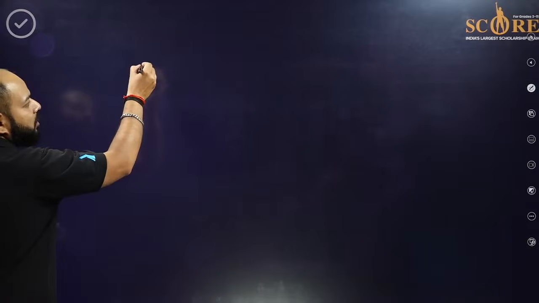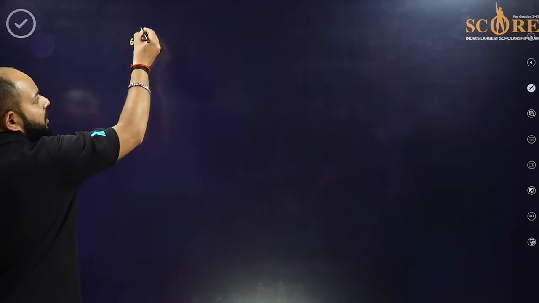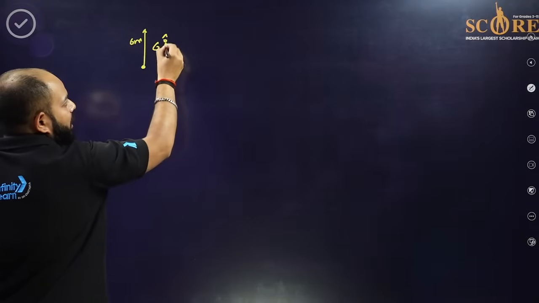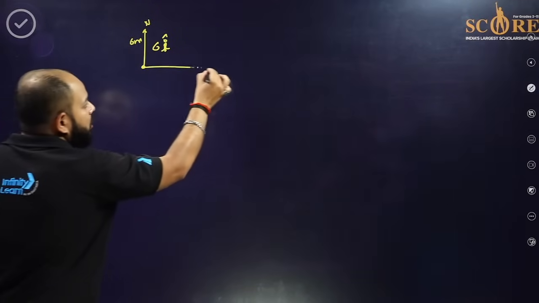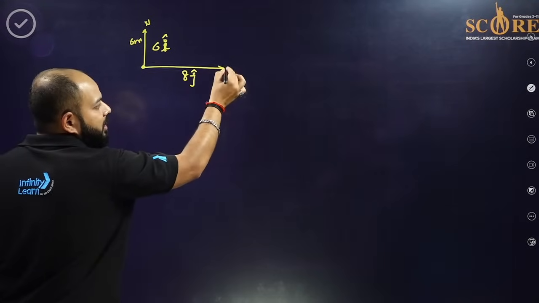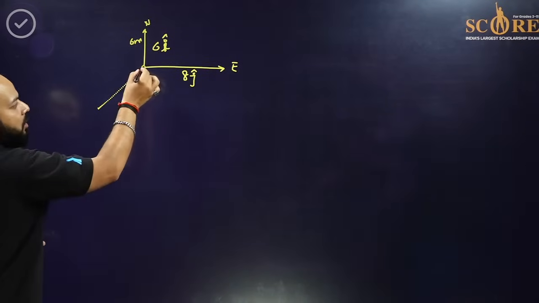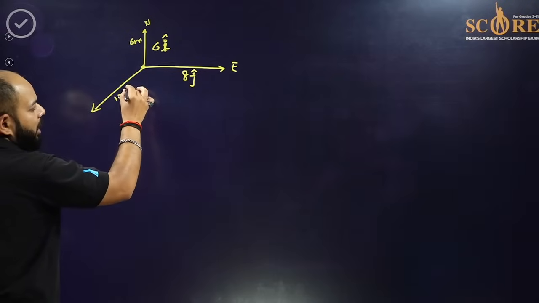Let's solve it here. Origin. 6 meters. Let's write it down. It's 6 I cap, that is in north. Then this is 8 J cap, that is in the east, y-axis, and this is vertically, so it is 10 K cap.